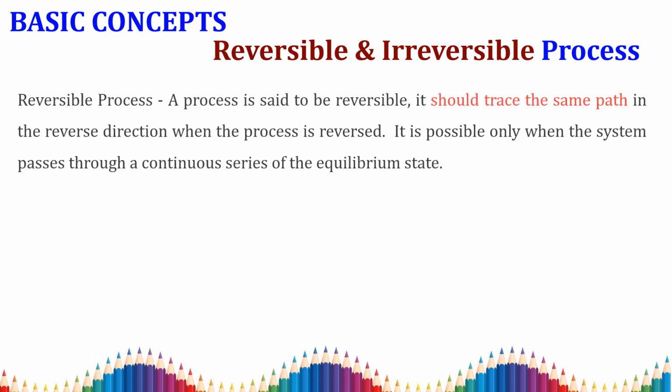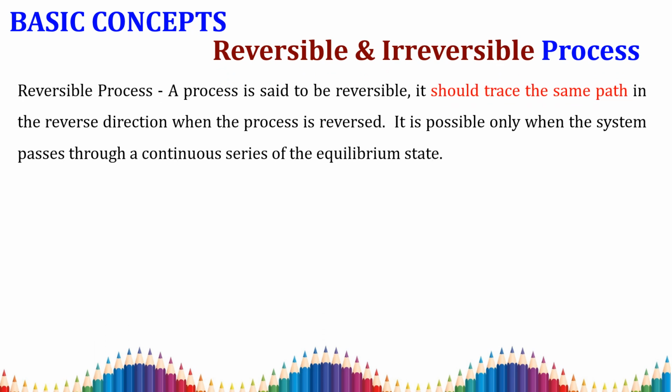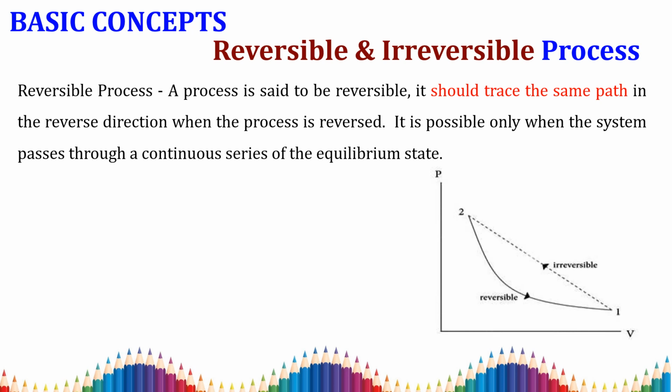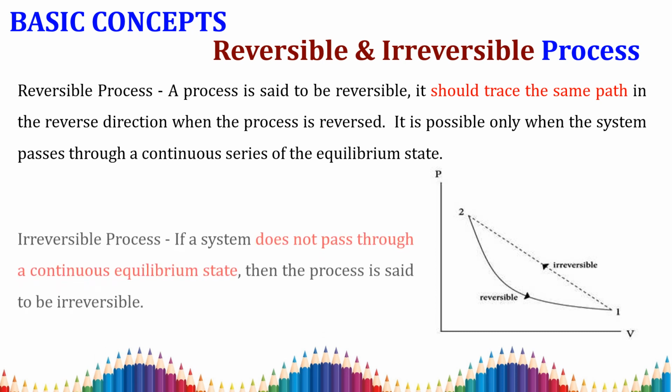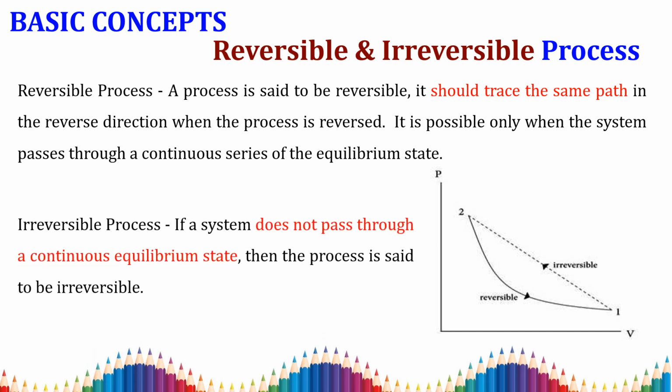Next we are going to study what a reversible and irreversible process is. A process is said to be reversible when it traces the same path in the reverse direction when the path is reversed. It is possible only when the system passes through a continuous series of equilibrium states. See this example. Here also we are going to study the variation between pressure and volume. Consider a process. So this is your process, and in this process, it is reversible.